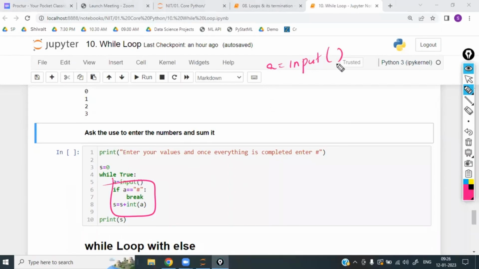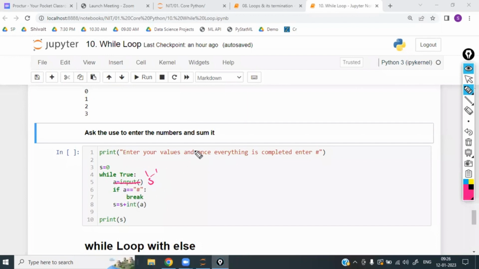It will ask like this. Input of. Input of means whatever value I'm going to enter, I'm going to enter the value as 5. Now, whatever the 5 is there, A is equal to string of 5. It is in the string format. Now, whatever the string format is there, A is equal to string of 5.